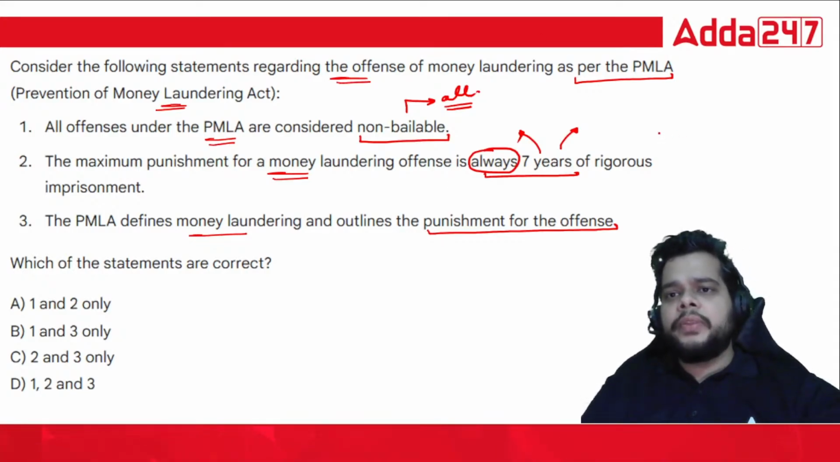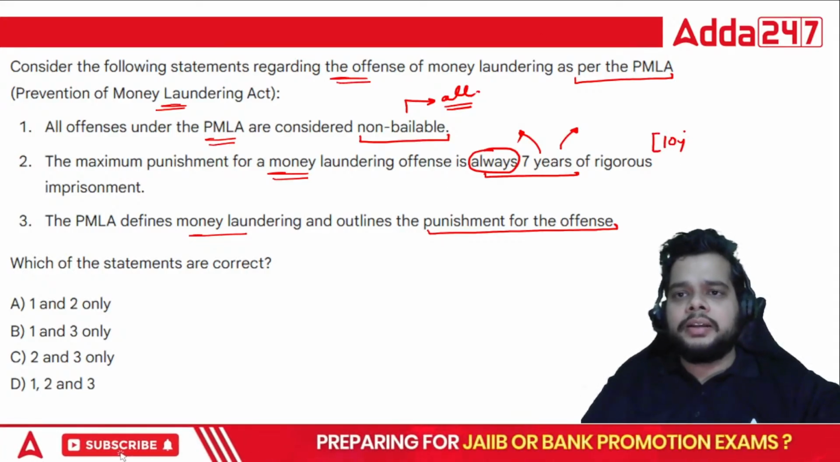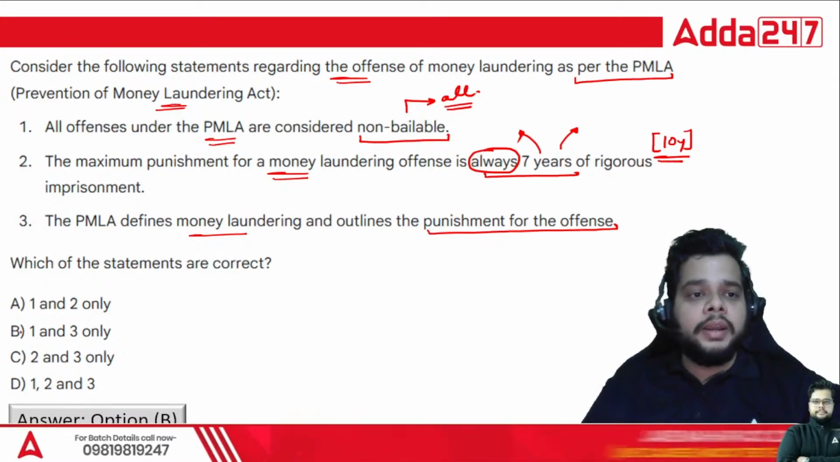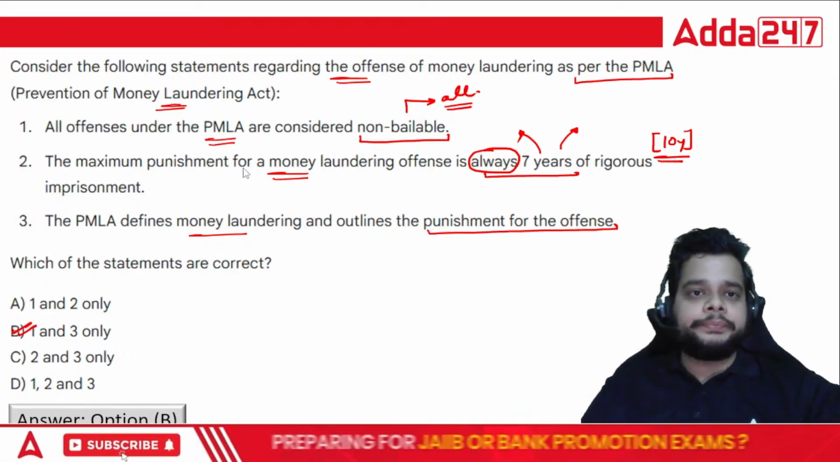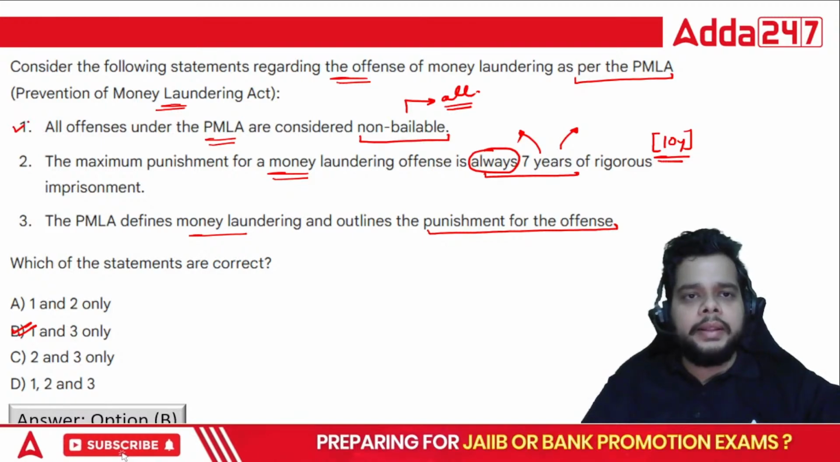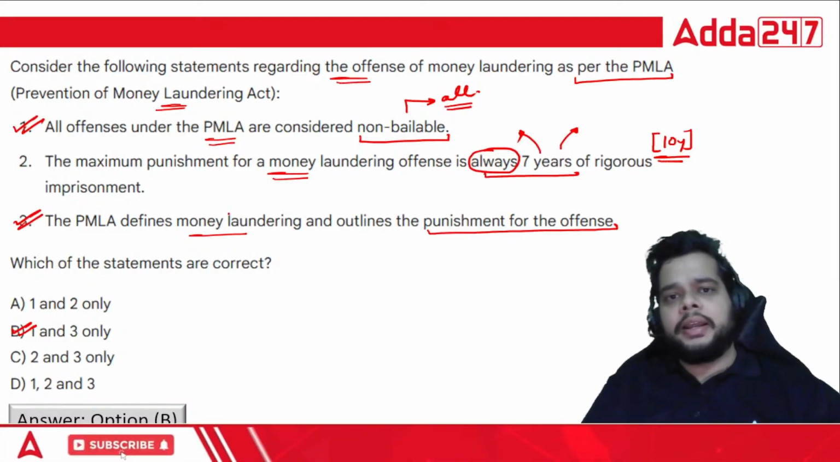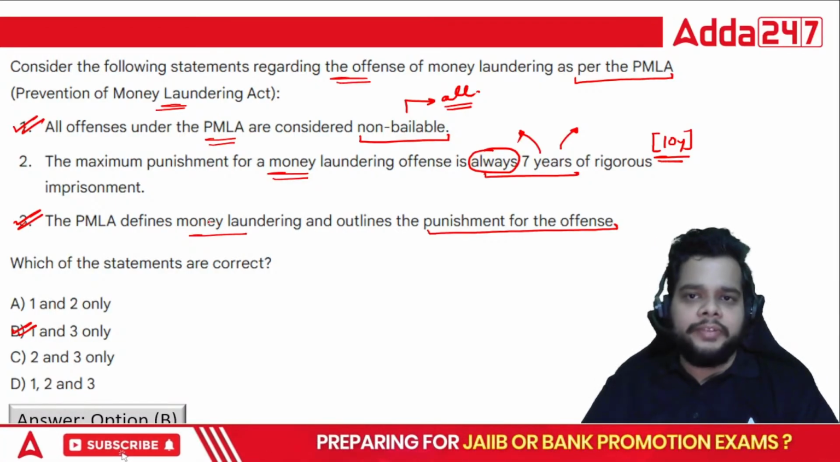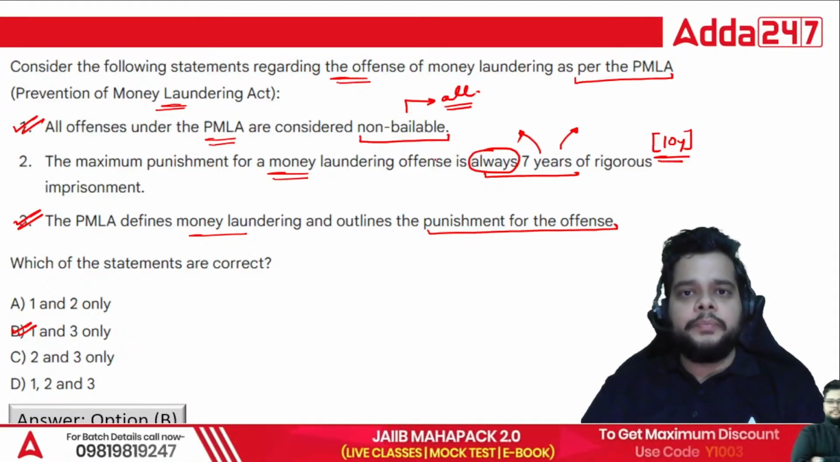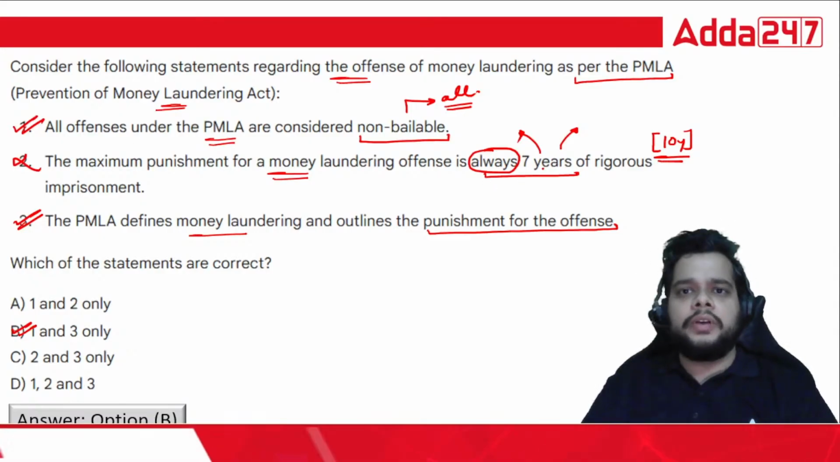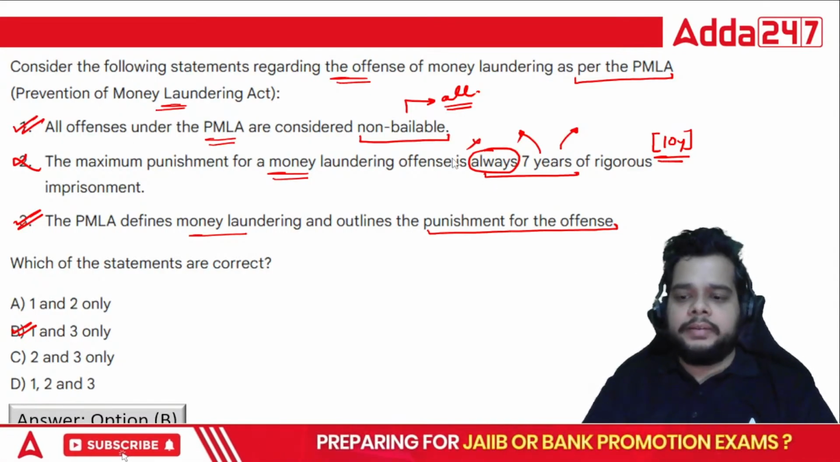Here you will see for certain narcotic drugs, you have rigorous imprisonment for 10 years also. So the correct answer for this question will be option B, 1 and 3. Okay, all the offenses in PMLA are considered as non-bailable and non-cognizable as well. And the PMLA defines the money laundering and outlines the punishment of the offense. And when we talk about the rigorous imprisonment, it is 10 years also, not 7 years. In most of the cases, you have 7 years, but not always.